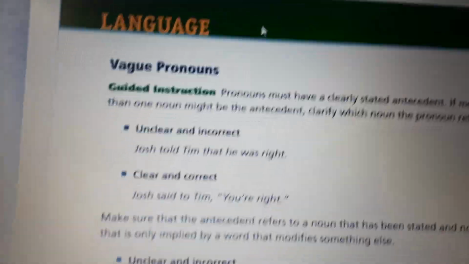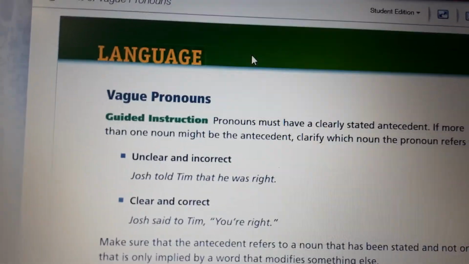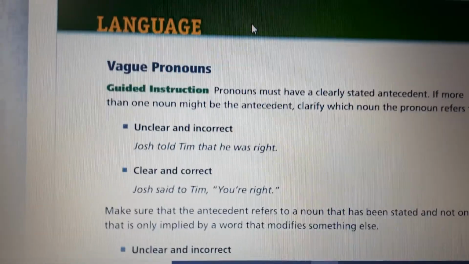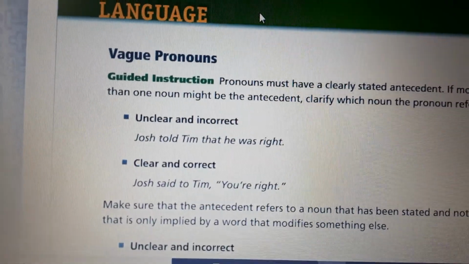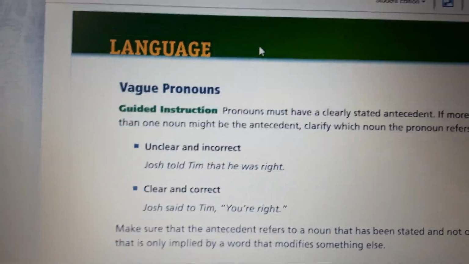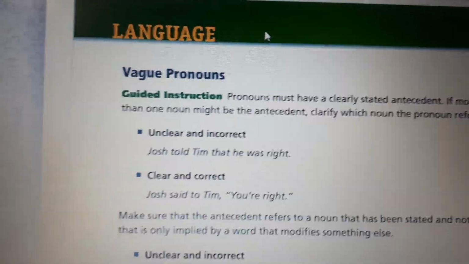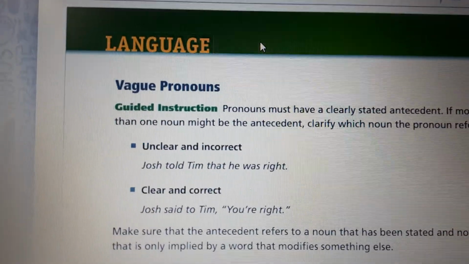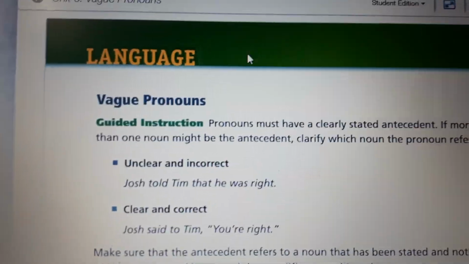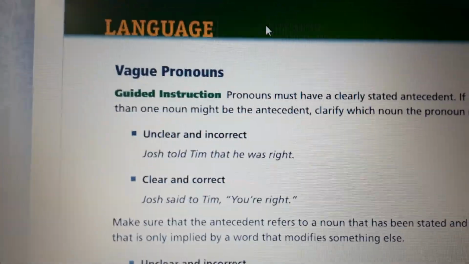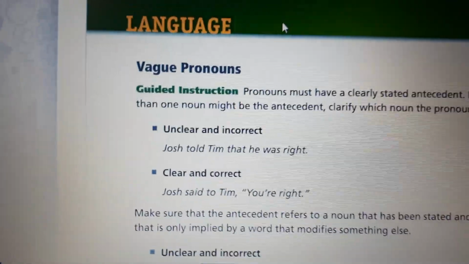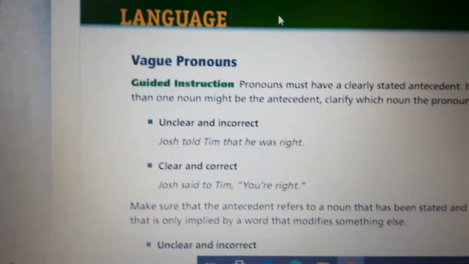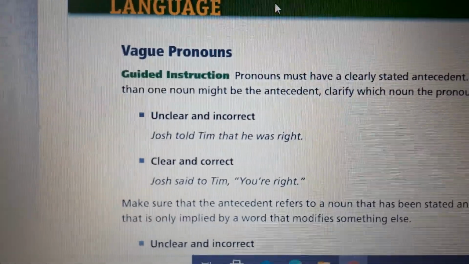Let's start. So, vague pronouns. Guided instruction. Pronouns must have a clearly stated antecedent. If more than one noun might be the antecedent, clarify which noun the pronoun refers to. Let's see what that means. So we have first unclear and incorrect. Okay, let's see this one.